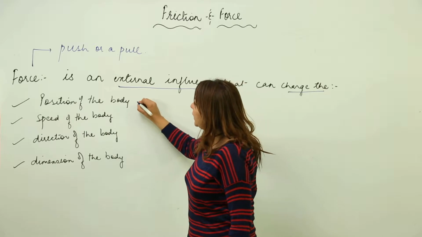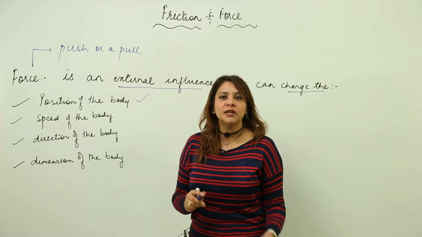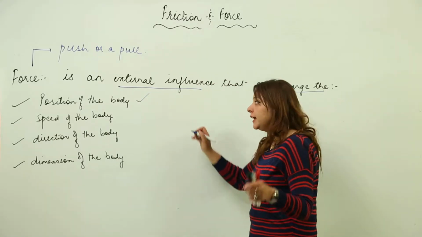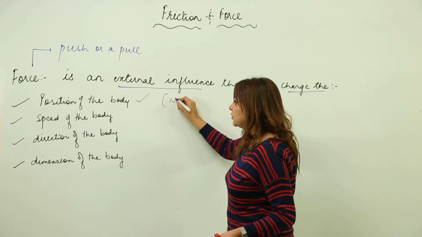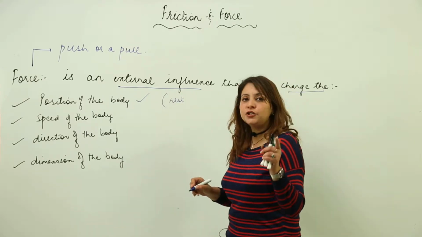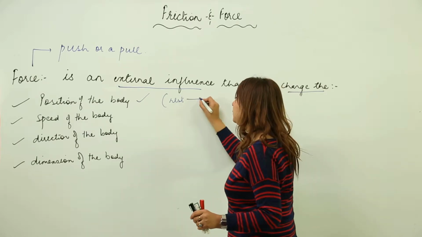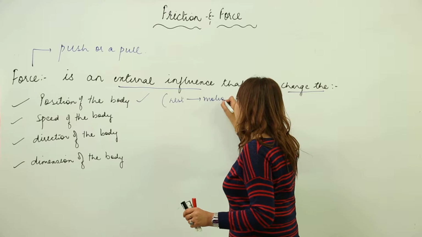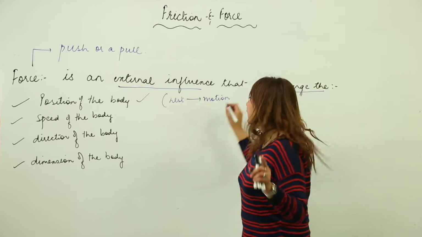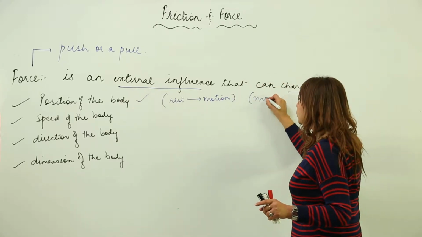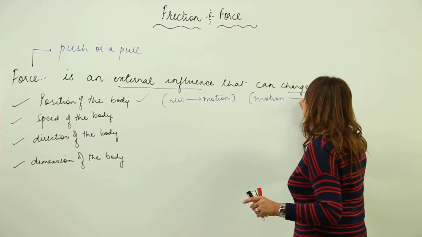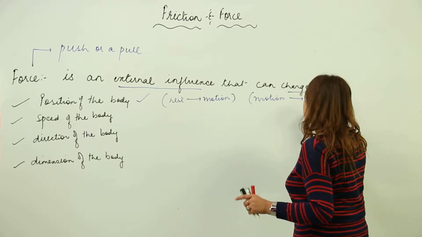First, it can change the position of the body. What does it mean by saying position? It means that if the body is at rest, it can make the body change into motion. Likewise, if the body is already in motion, it can make the body come to rest.